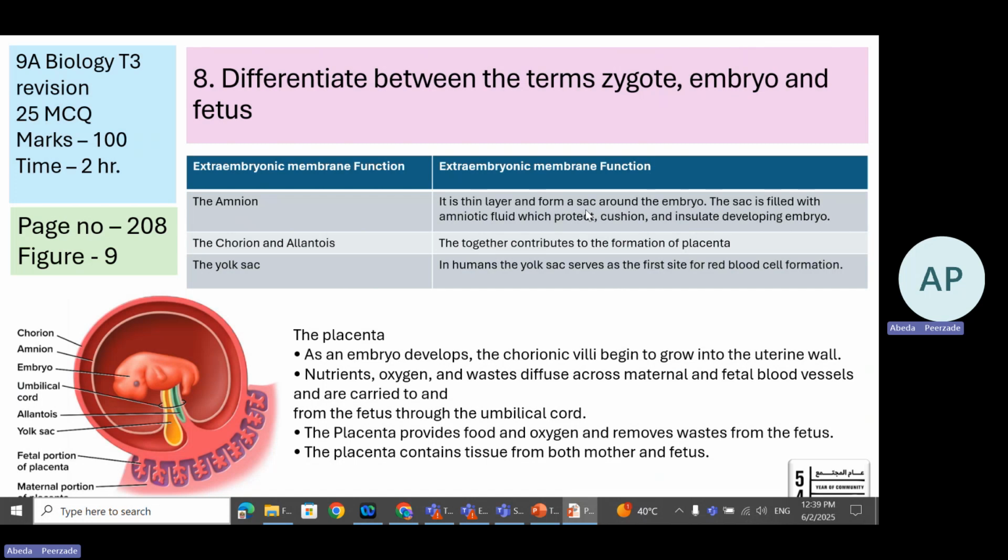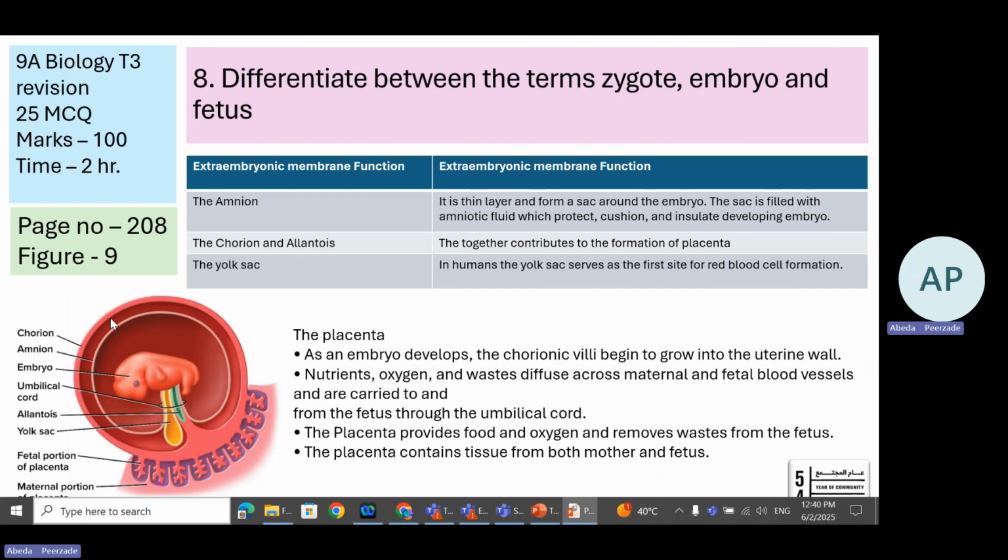Look at this word, sac. This sac holds a fluid called amniotic fluid. What is the function of this fluid? It protects, cushions, and insulates, helping to regulate the temperature of the developing embryo.